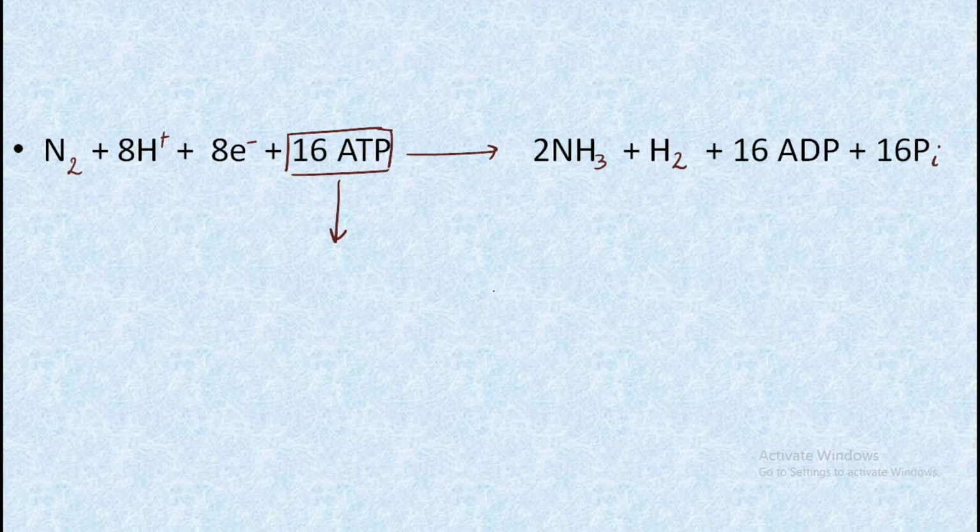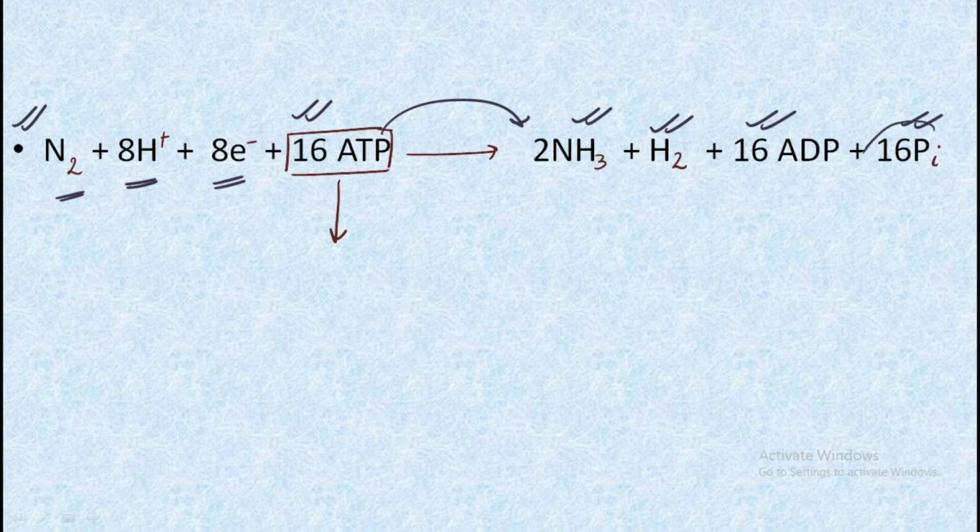Let's move forward. This is the complete basic equation of nitrogen fixation. We have dinitrogen plus 8 hydrogen atoms, that is 8 protons, and 16 ATPs getting converted into 2 NH3, H2, 16 ADPs and 16 Pi, that is inorganic phosphate.